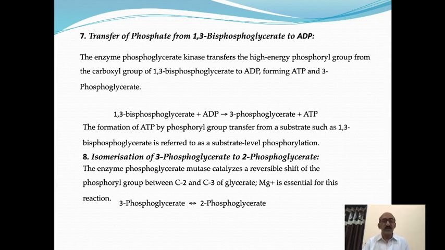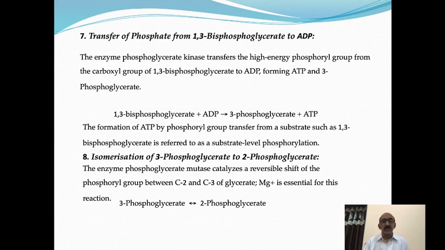Here there is transfer of the phosphate group from the third carbon atom to the second carbon atom of the phosphoglycerate molecule. Therefore, it is called an isomerization reaction. The enzyme phosphoglycerate mutase catalyzes a reversible shift of the phosphoryl group between carbon 2 and carbon 3 of glycerate. In this reaction, magnesium is essential.